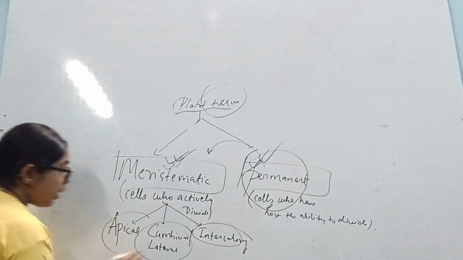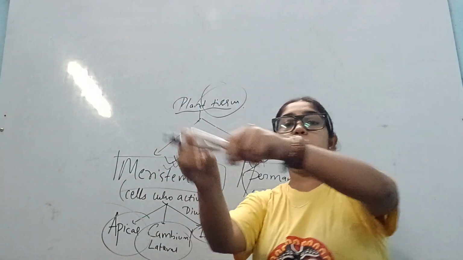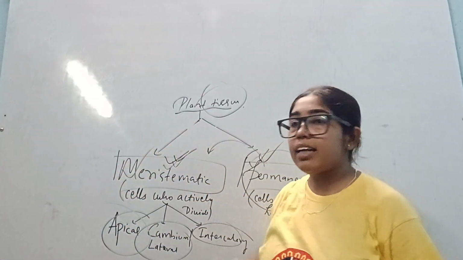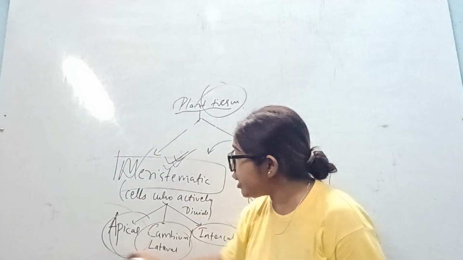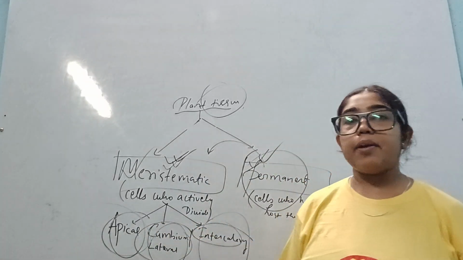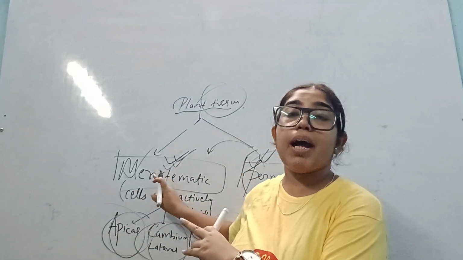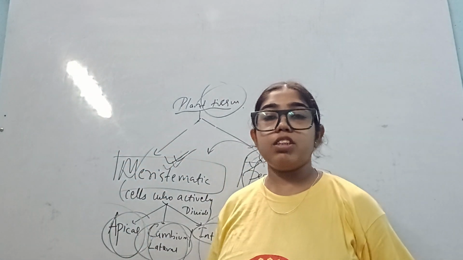These are the three types of meristematic tissue. They are actively dividing cells. So number one is called apical, number two is called cambium, and number three is called intercalary. I am ending this video here. This meristematic part will be covered in the next part of this video.